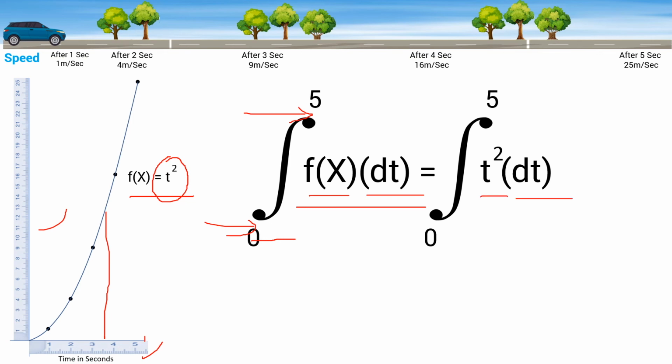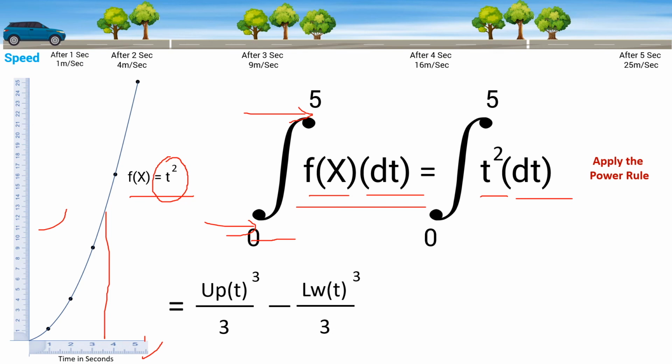How do you solve this equation? There is something called the power rule. You can look on YouTube and find many videos which explain the power rule. It's very basic and there is a proof also. Simple math. The way you do it is you take the t square, add 1 to the power, and divide by the same number: t to the power 2 plus 1, divided by 3.